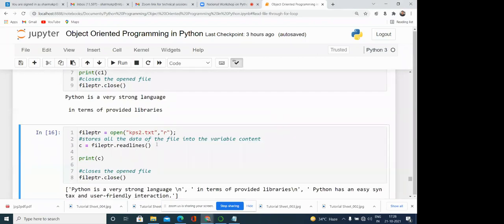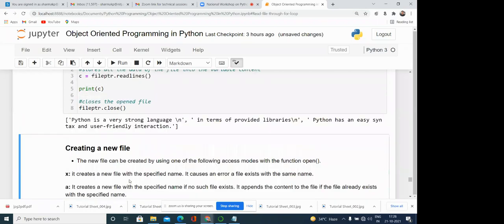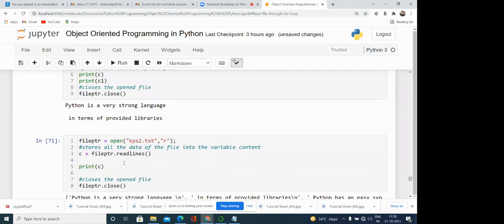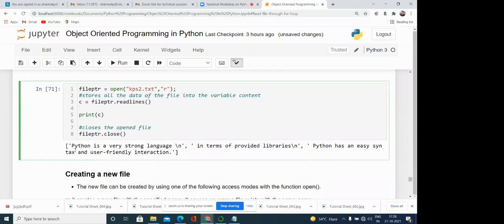One more function, readlines. Readlines means we can read the entire file, all the lines available, in Python by using this. So what is the meaning? Suppose you have read the entire file into a particular string, then you can process the string using the string library. The string library in Python is also very strong. You can separate these lines. Here you can see the newline character is there. So by using the newline character, or even by using the comma, you can extract the line from that particular string.